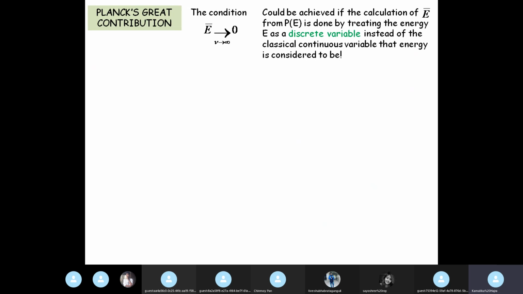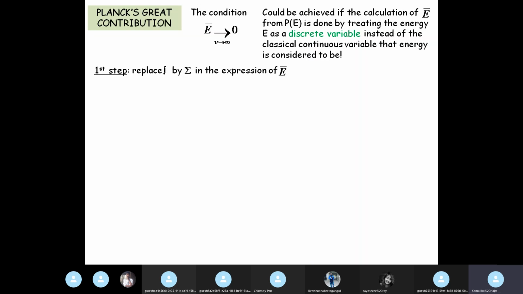Experimentally, at high frequencies too the energy goes to zero, but classical theory predicts that the energy goes to infinitely high values for high frequency. So Planck predicts that this condition, which is not coming from the existing equipartition law theory, will be possible only if we consider that energy is treated as a discrete variable. Okay, so this is where the first switchover came in.